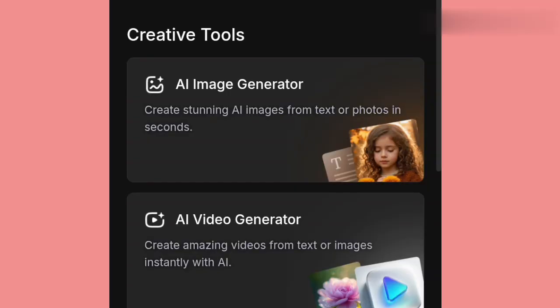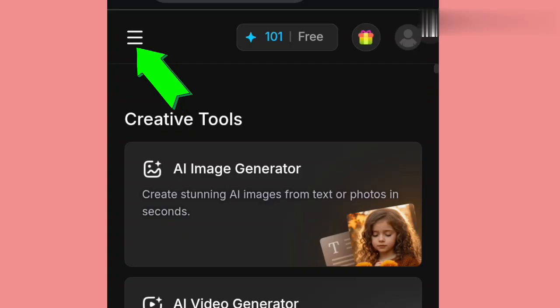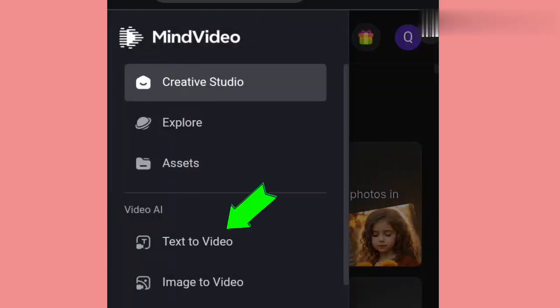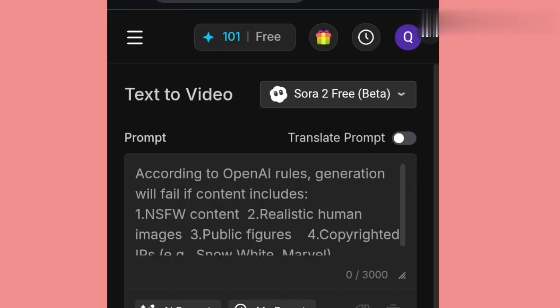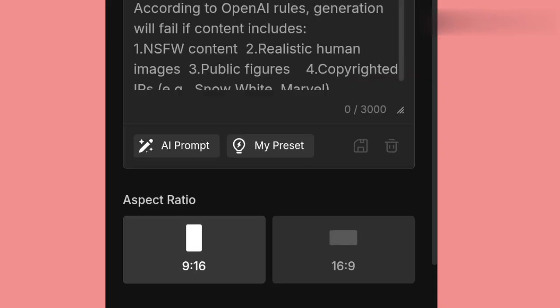So here is the MindVideo. The MindVideo website is there in our description box. Go to the description box, pick the MindVideo website, and come over here. So over here now, you touch this line and go to text to video. We are moving because we are using text to video to do this generation. So over here in text to video, this is where you drop in your prompt. Remember you have 4 free creations to use in MindVideo every day, and all are 15 seconds each. So here you can choose your aspect ratio, either 9:16 or 16:9. What I'm choosing now is 16:9 because it's a tutorial.